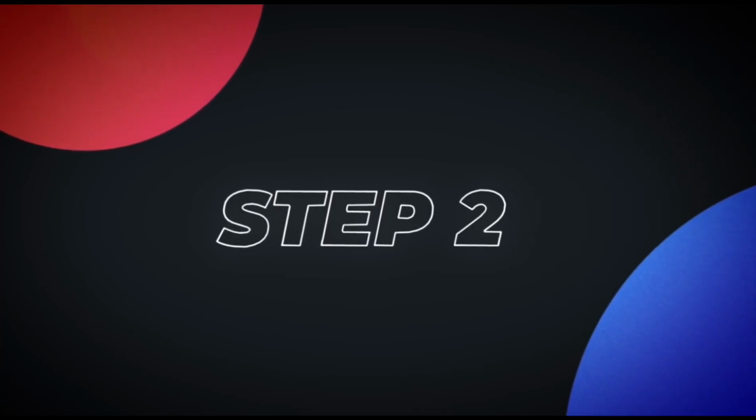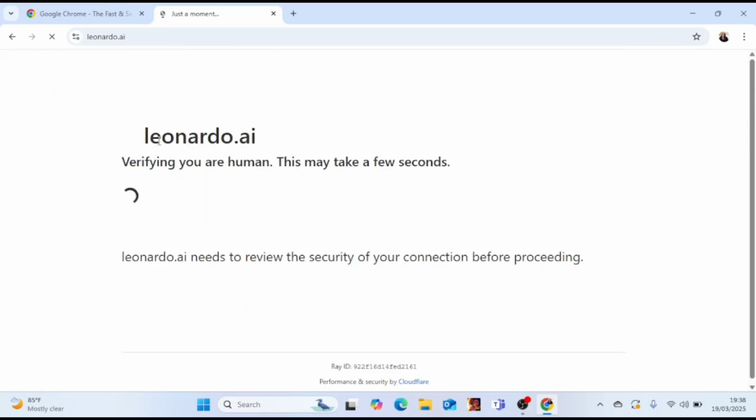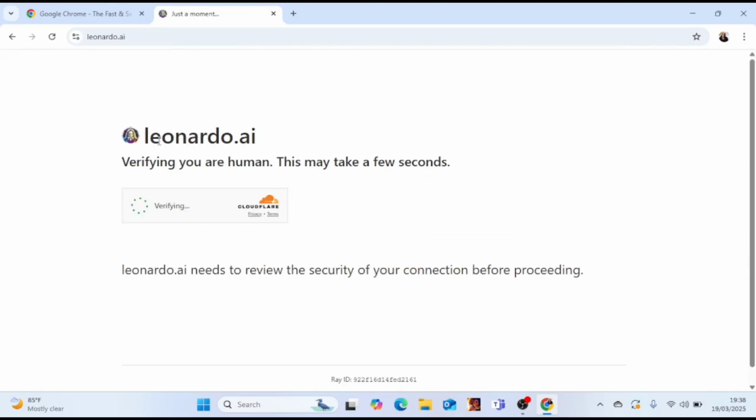So go on to Chrome and just type in Leonardo AI. Leonardo AI is an AI tool that you can use to create images. It's the best in the market, and you can get free credits to use every single day. And now I'm just going to verify that I'm human before I can proceed to the next step.